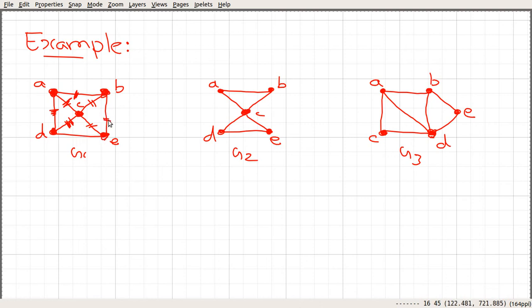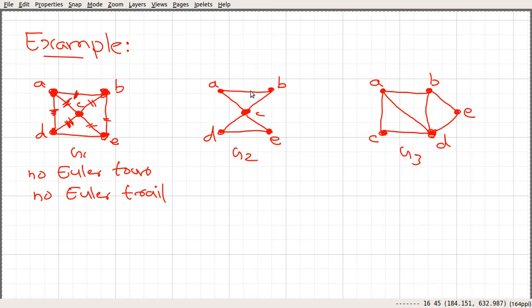If you use this, you move back to B, and we can see that all the edges are used here, so no way going out of B. And here we can see that this edge is not used. So if you try hard, you can see that this graph doesn't have any Euler tour or Euler trail. So in this case, no Euler tour or Euler trail.